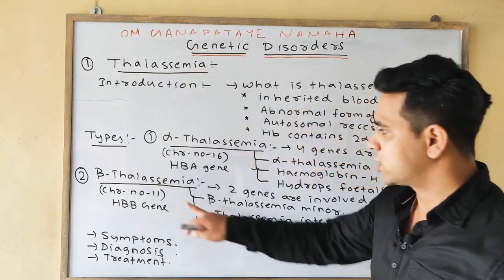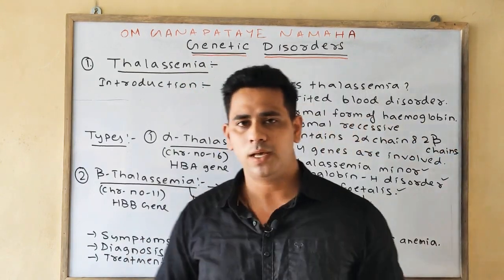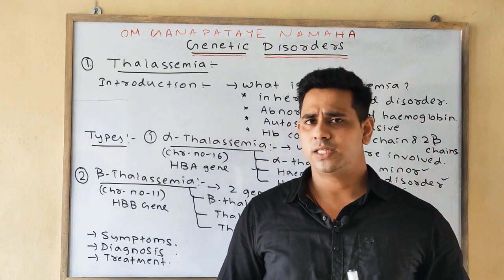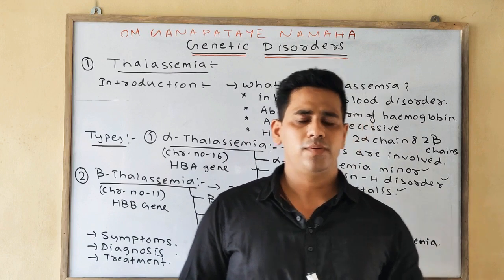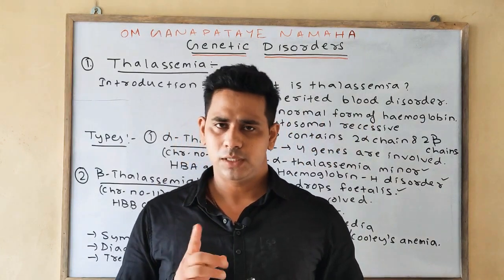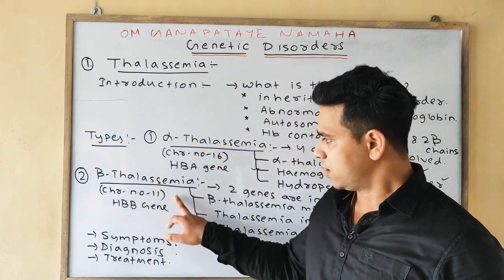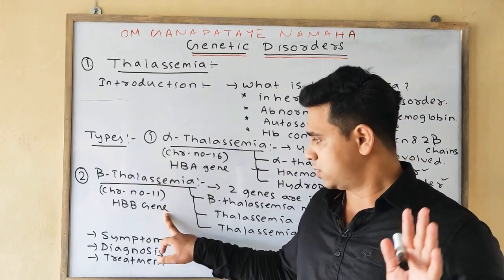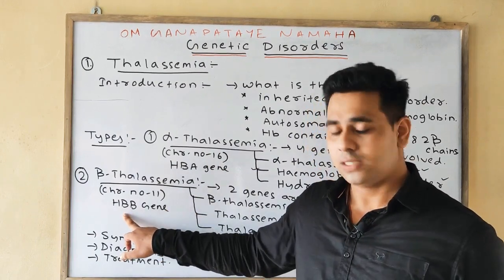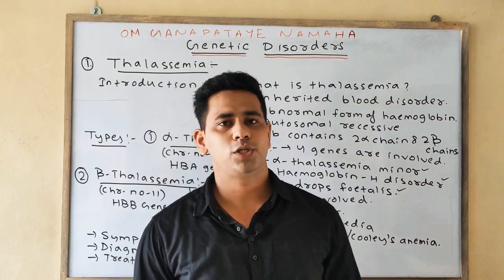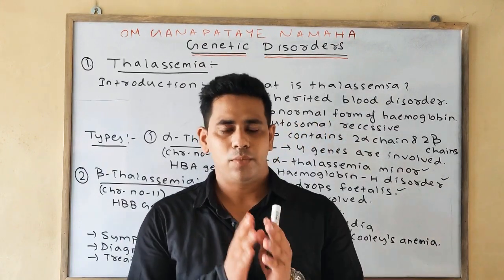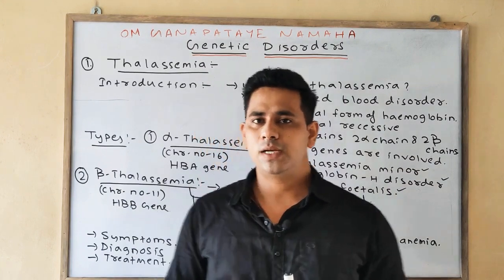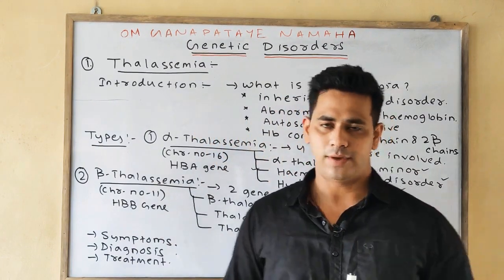Next come to beta thalassemia. As I said earlier, it is related to a change in the beta globin chain. In this, 2 genes are responsible for the production of the beta globin chain. The gene responsible for the formation of the beta globin chain is the HBB gene, or hemoglobin beta gene, which is present on chromosome number 11.